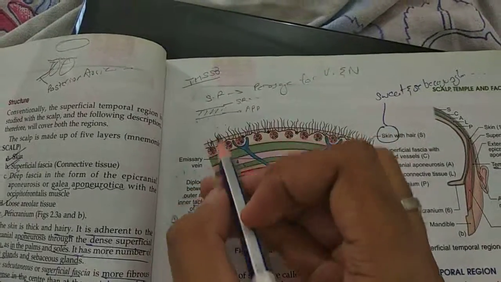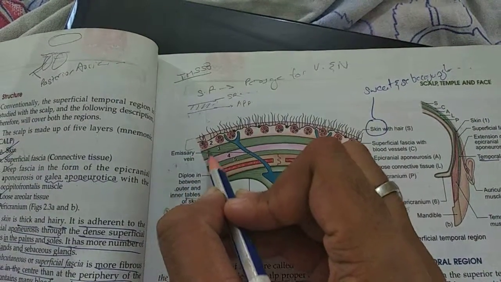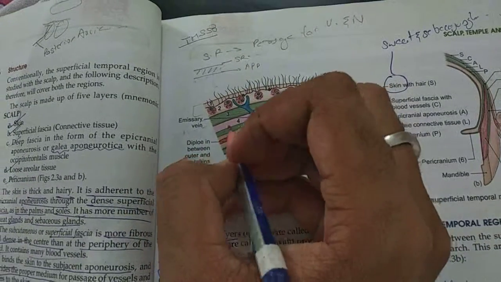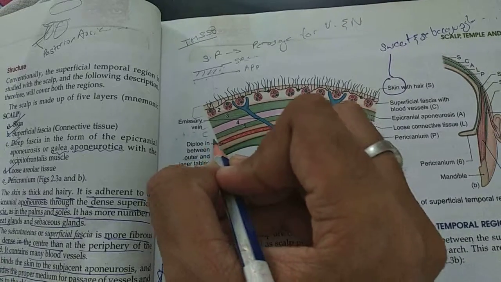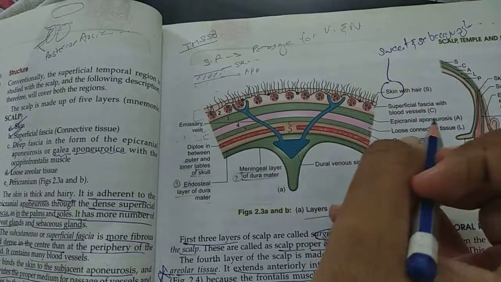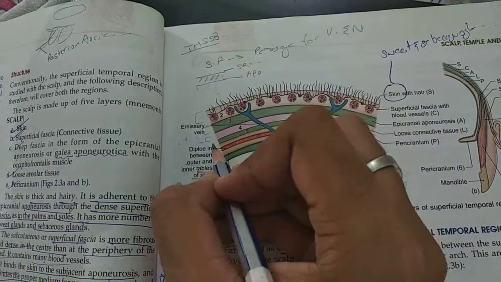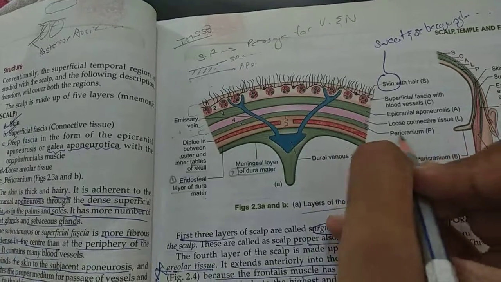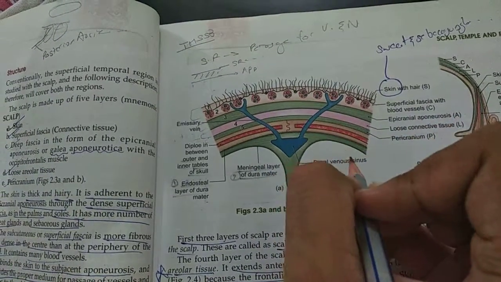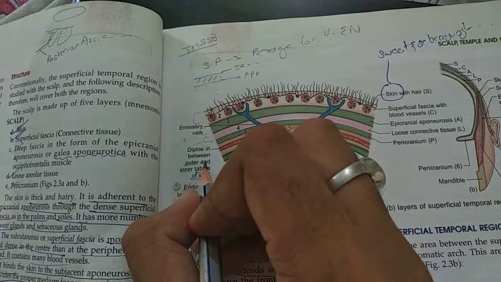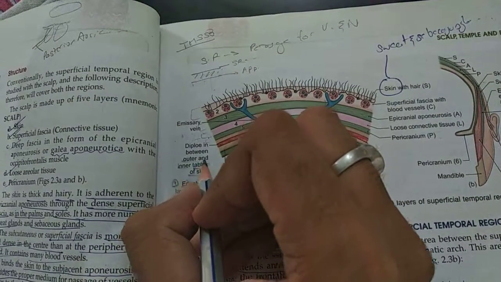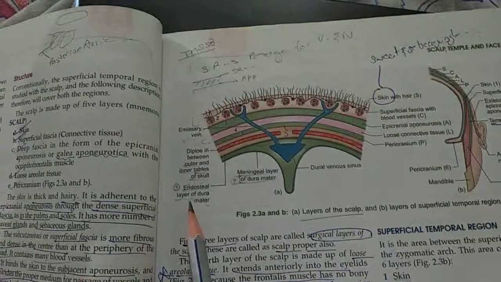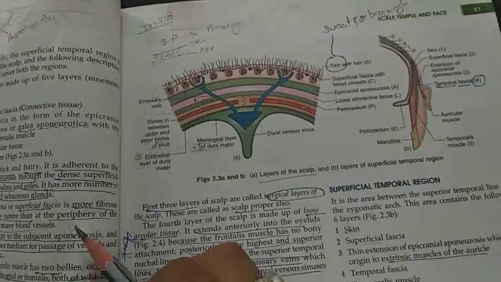So here is the diagram of the scalp. This first layer is the skin, C for connective tissue, A for epicranial aponeurosis, L for loose areolar tissue, and P for pericranium. Okay, this is the diploe, in between the outer and inner table of the skull. And this is the endosteal layer of the dura mater, which we will discuss in later videos. Thank you.